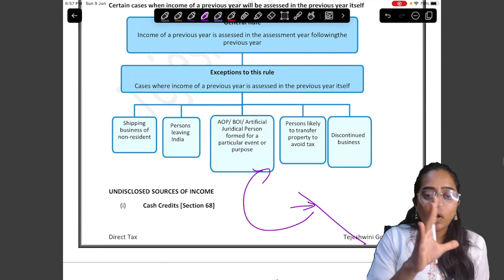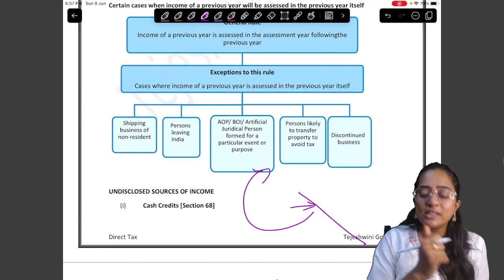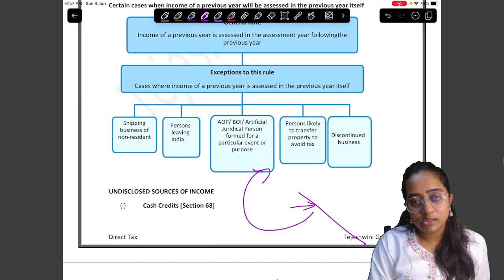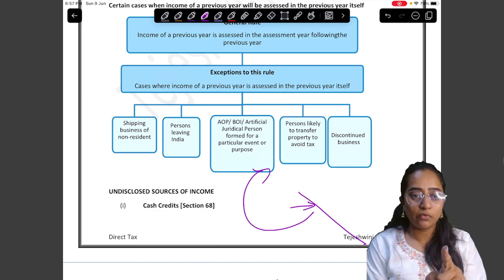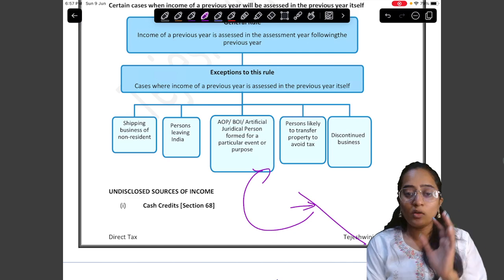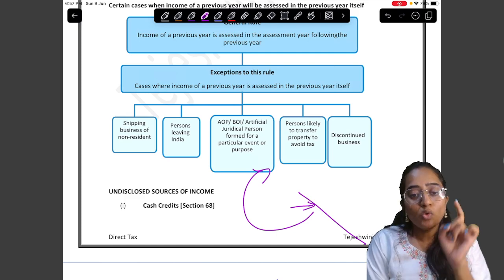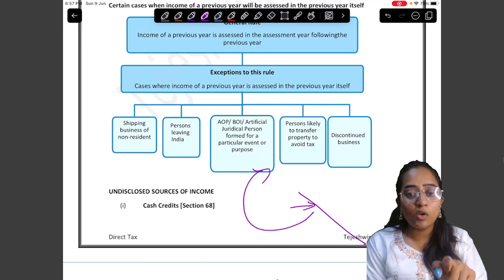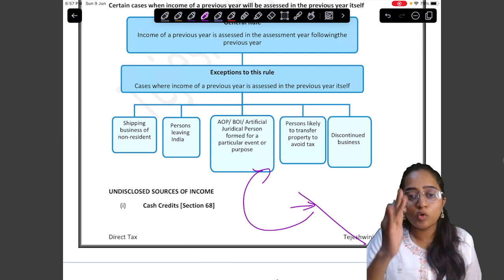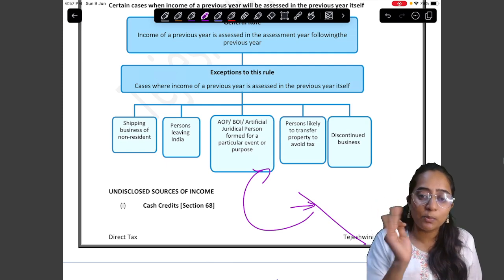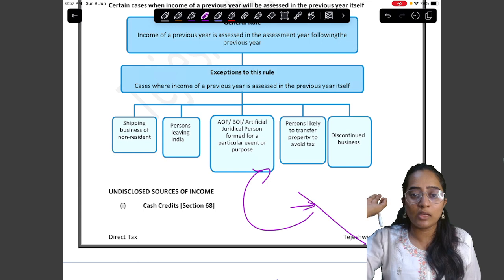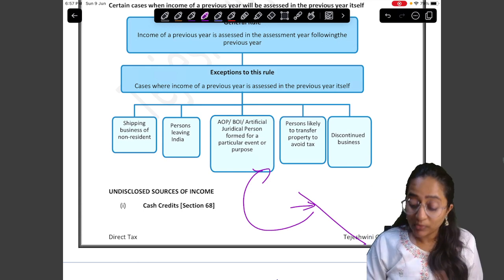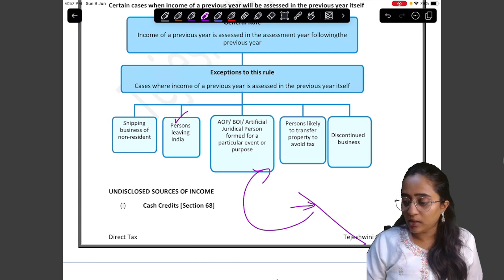Can the department keep a track of those kind of persons? It is very difficult. So what they insist is that if you are doing a shipping business of a non-resident, do one thing. You have to pay the tax in the year in which you earn. That is in the PY you are earning. Pay the tax in the PY only. Don't wait till AY. We are not ready to wait. Pay in the PY and then go anywhere you want. Simple. Next. Person leaving India.